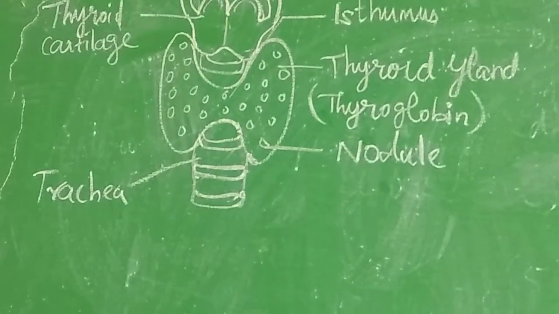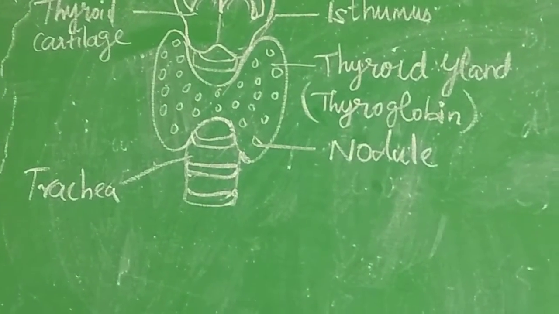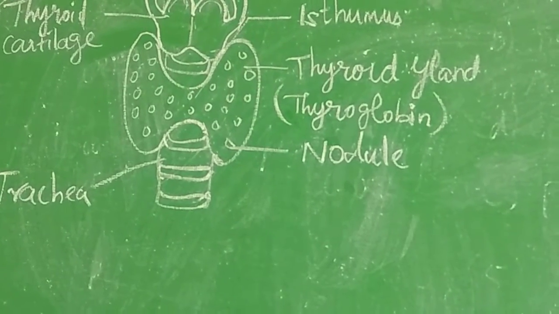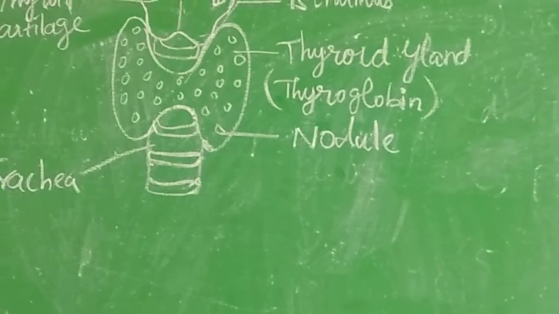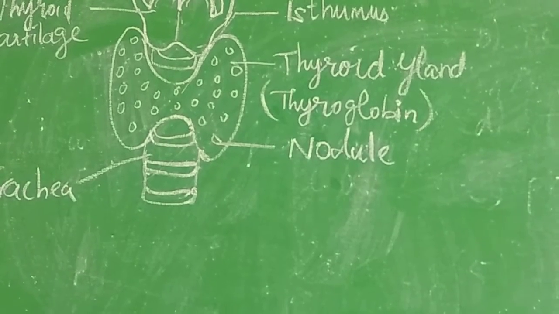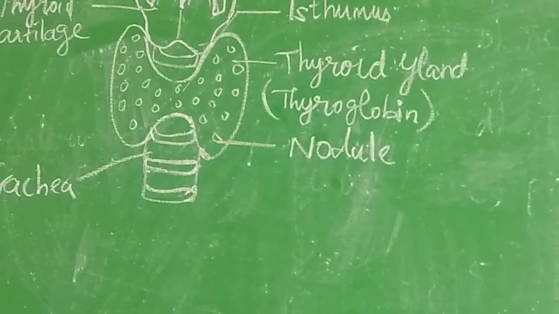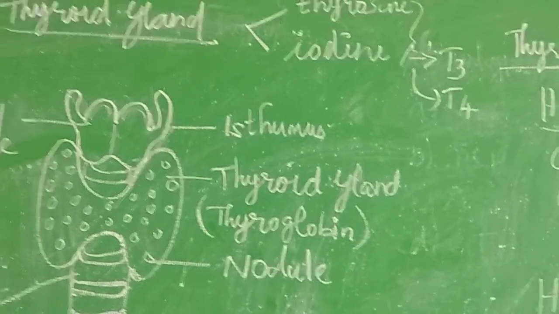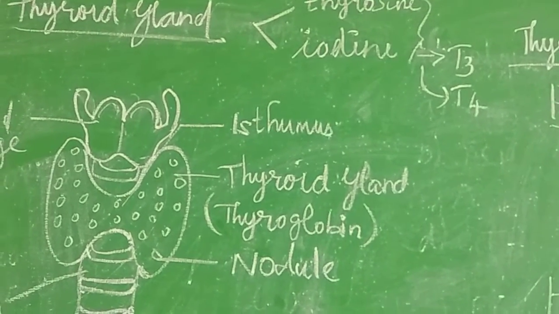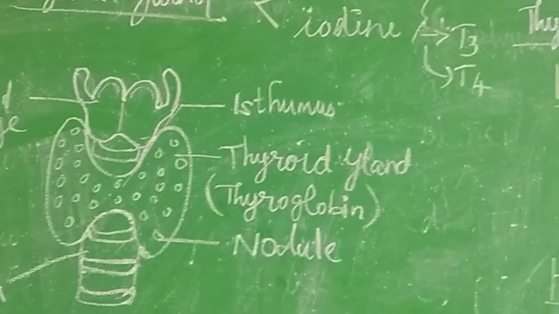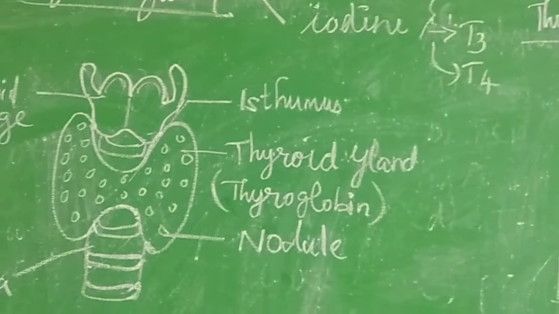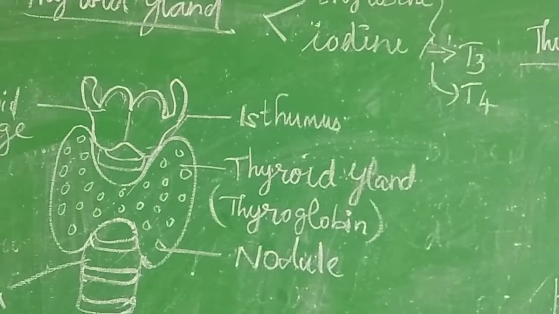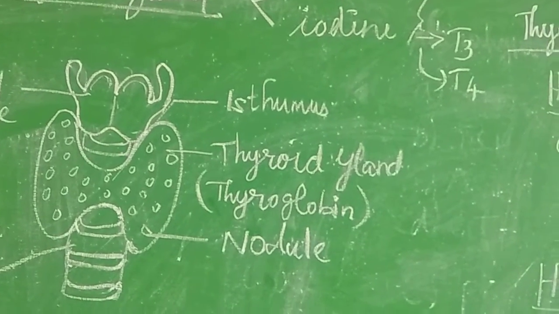There are many follicles containing a colloidal material called thyroglobulin. It has two amino acids, tyrosine and iodine, and the hormone is secreted in two forms: T3, triiodothyronine, and T4, tetraiodothyronine.